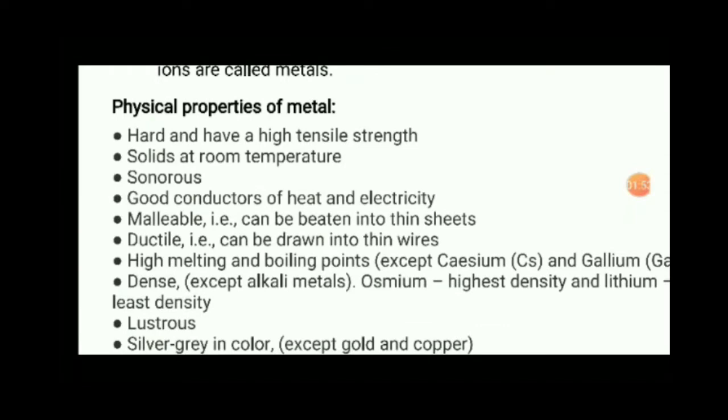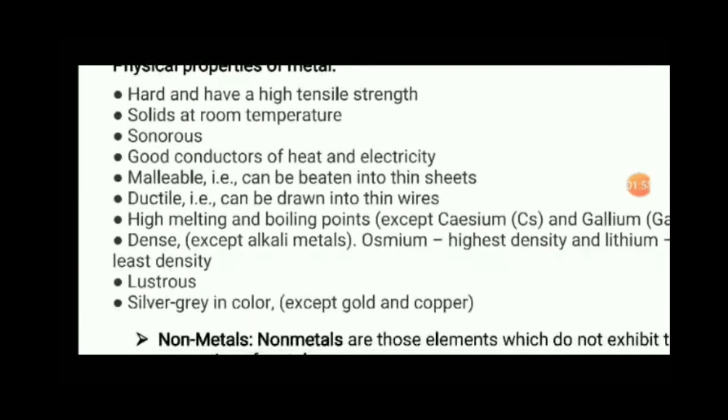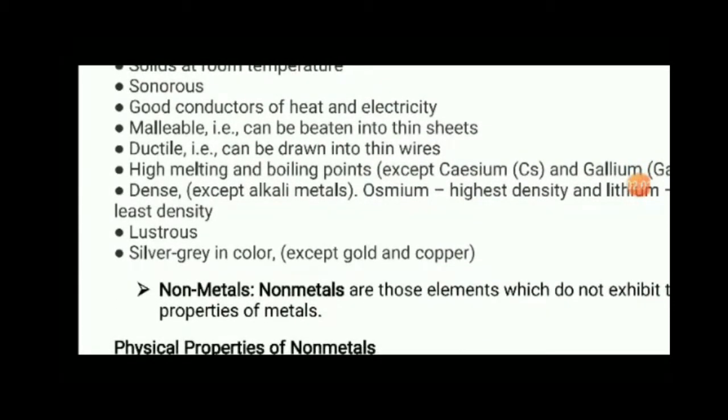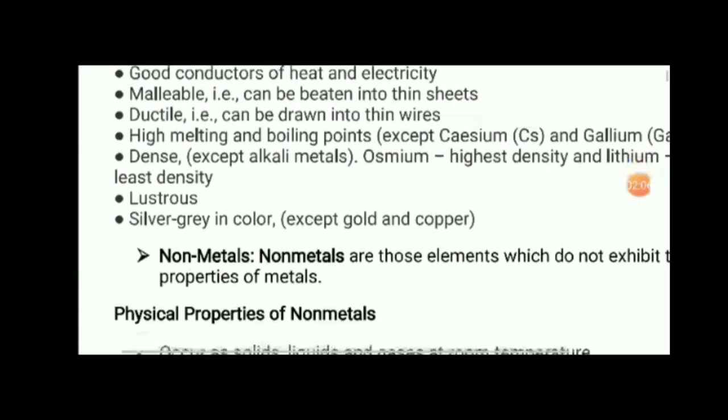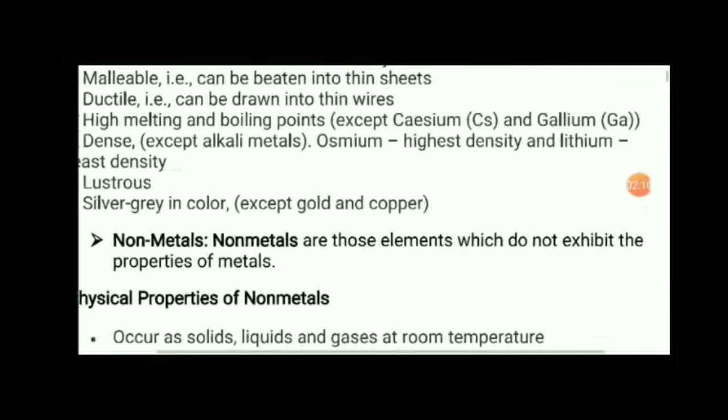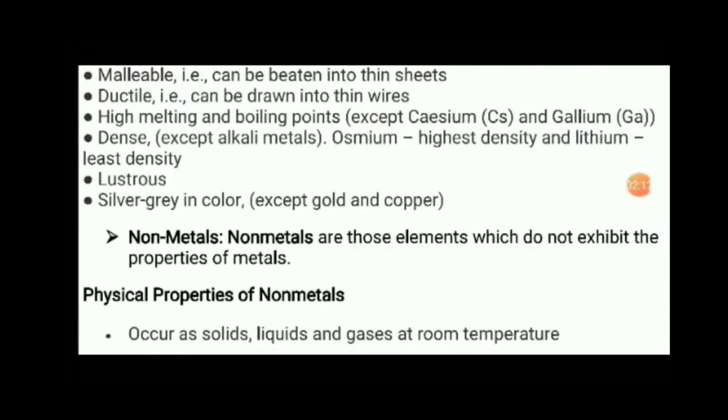Metals have high melting and boiling points, and the exceptional metals are cesium and gallium. They are dense, lustrous, and silver-gray in color. Now we will study non-metals. Non-metals are those elements which do not exhibit the properties of metals. In simple words, the elements which are not metals are non-metals. Non-metals have exactly opposite properties to metals.